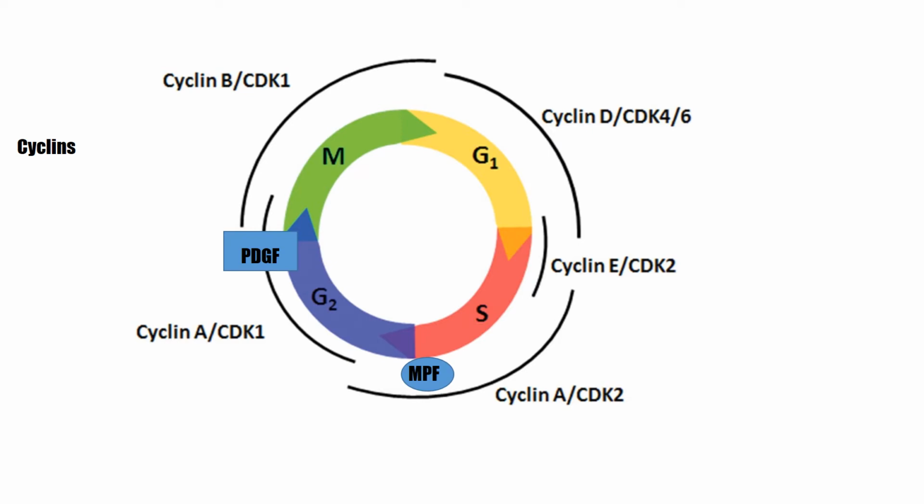Cyclins are the most important cell regulators. They cause DNA replication and chromosomal separation. Cyclins perform these steps with a group of enzymes called cyclin-dependent kinases. CDKs are enzymes that attach a phosphate group to specific proteins.